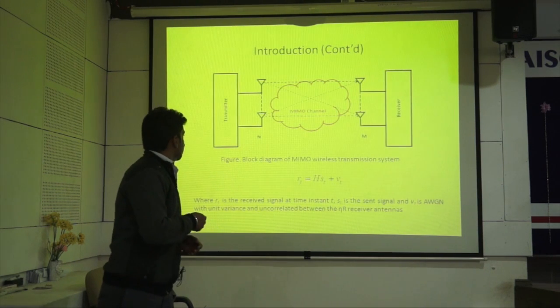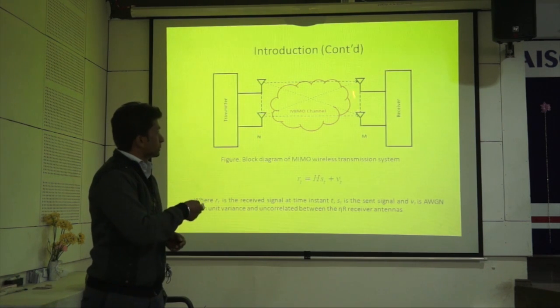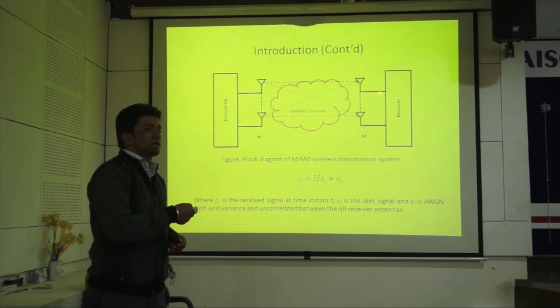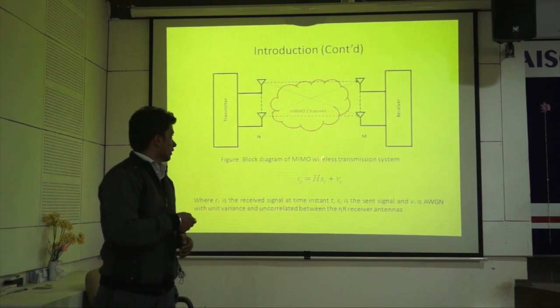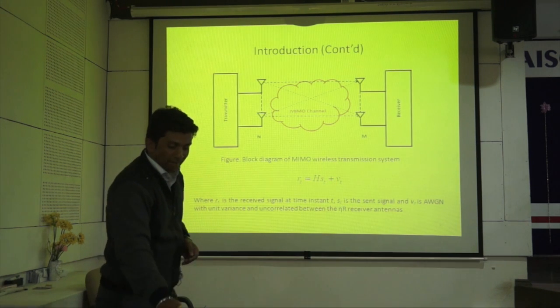This is the generalized diagram of MIMO. On the transmitter side NT number of antennas are there, and on the receiver side NR number of antennas are there. When we make equations of transmitted data and sent data, where R(t) represents the received data and S(t) represents the sent data, R(t) is equal to H S(t) plus V(t).